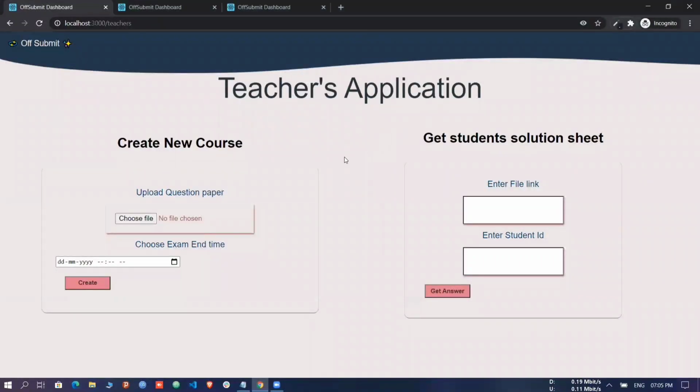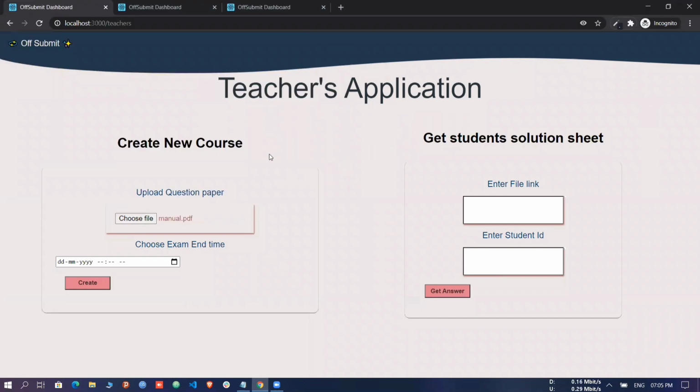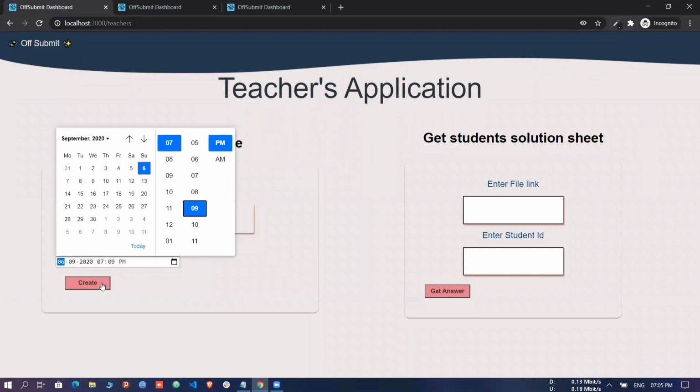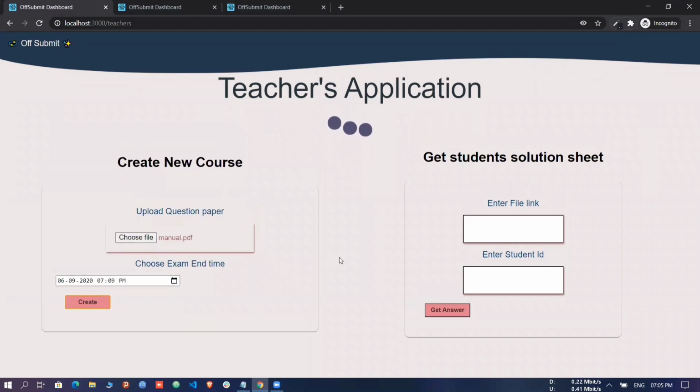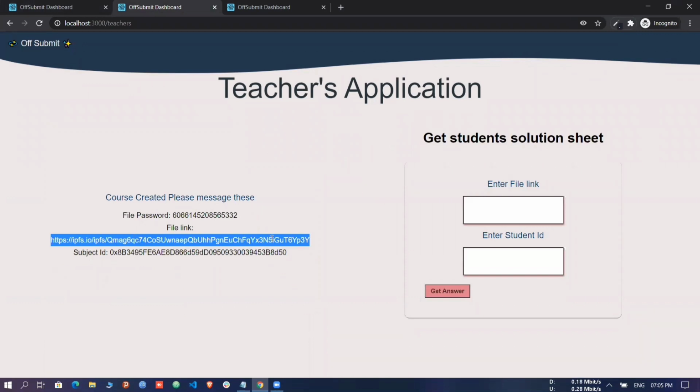First of all, the professor has to register his exam on our portal, choose a deadline, and upload his question paper. The paper will be encrypted and stored on the IPFS blockchain. After which he will receive his link to the encrypted question paper and also the password of that file.